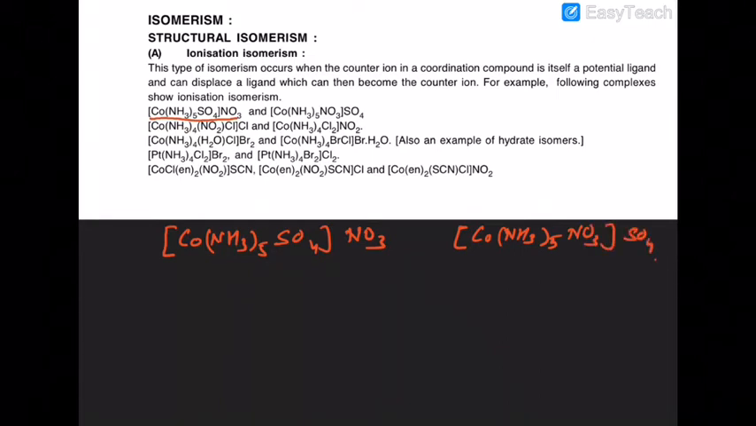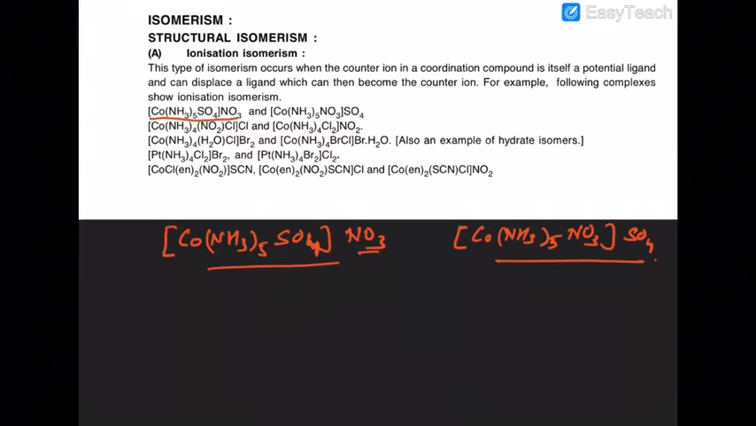So what is the difference between these two? Here in this case, sulfate is the secondary valency, nitrate is the primary valency. In this case, it is reverse. Nitrate is the secondary valency and sulfate is the primary valency. Are you getting that or not? So this is very, very simple. You have to take this into account. Are you getting that or not?